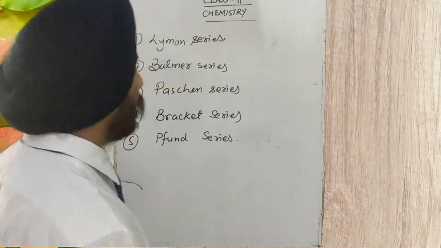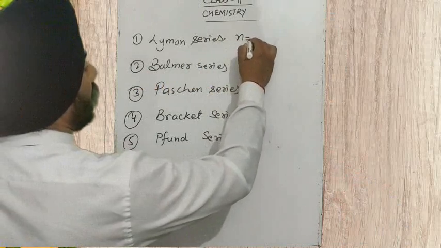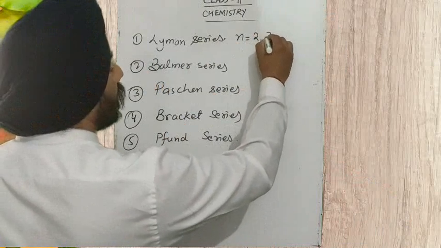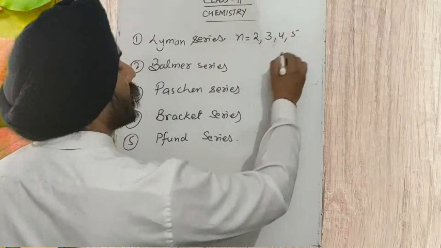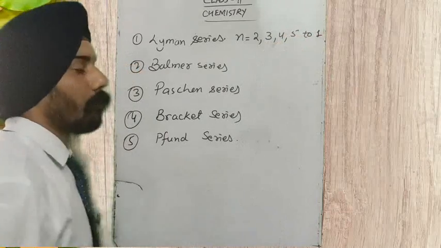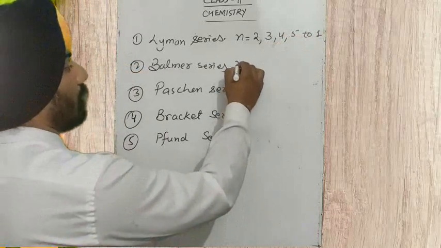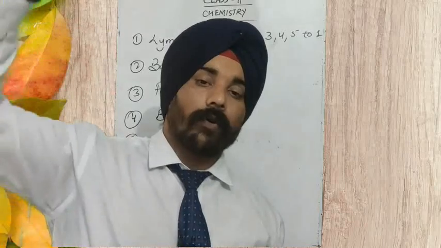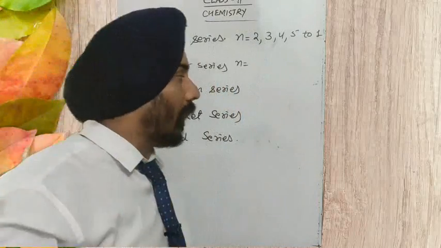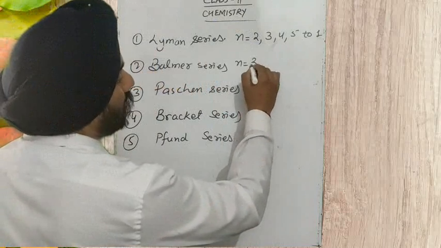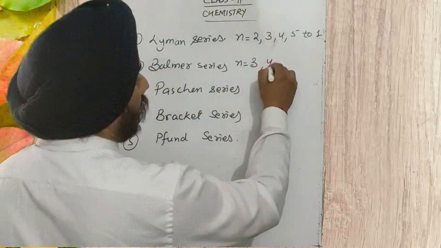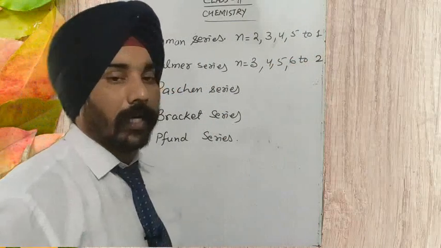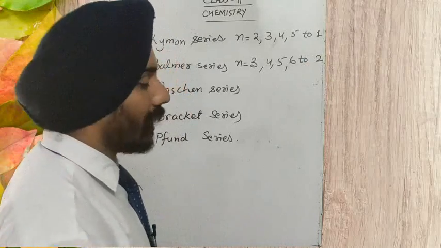So for the Lyman series, the transition takes place from the second, third, fourth, fifth shell to the first shell. Similarly for the Balmer series, the transition takes place from higher states of energy to the n equal to 2 shell. The electron comes from the n equal to 3, 4, 5, 6 shells to shell number 2, the second shell.